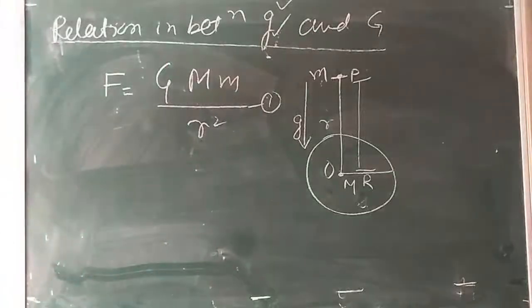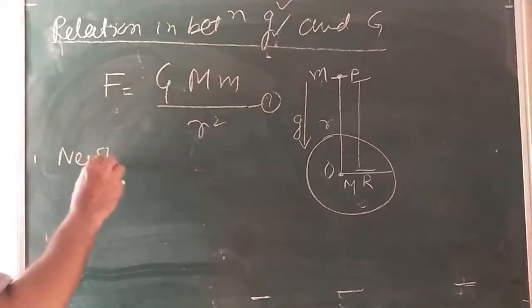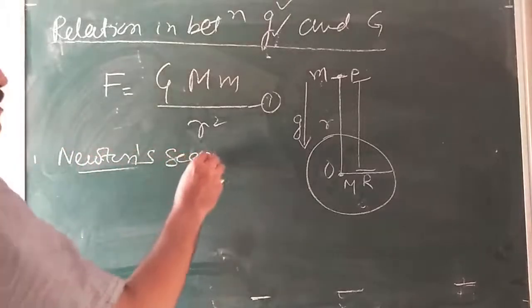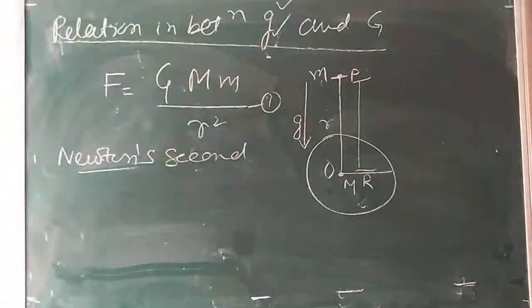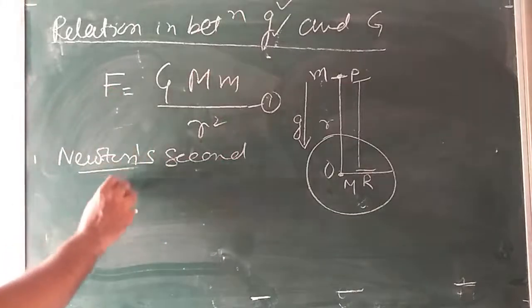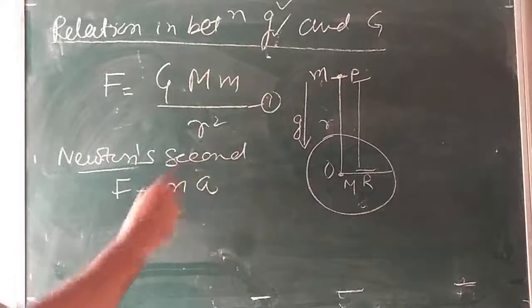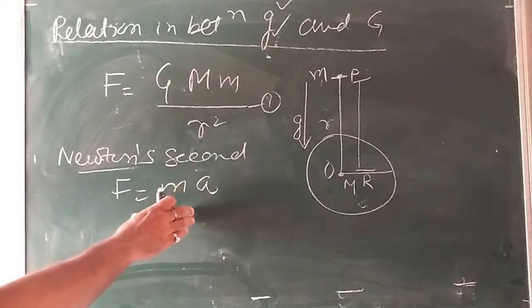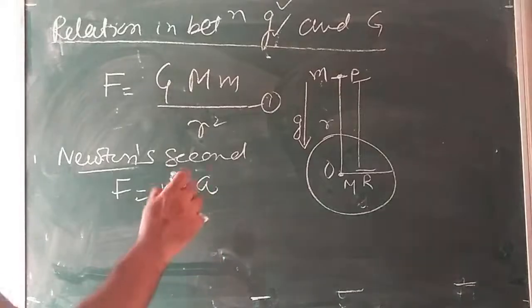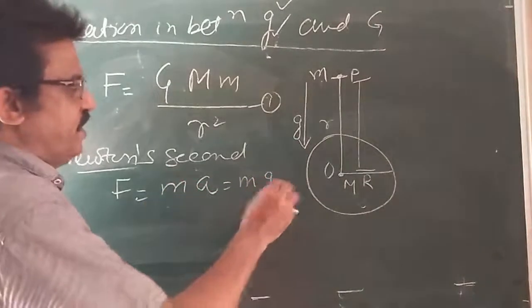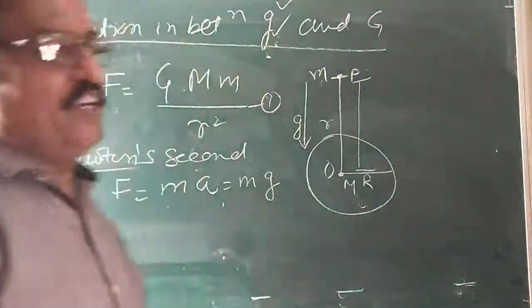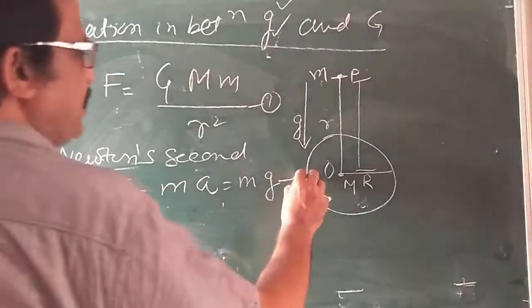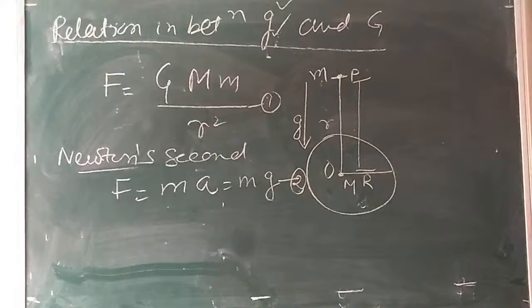It is clear. So the force which is acting over here, according to Newton's second law of motion, what is that? Again you will tell, sir, me. Newton's second law of motion, you know very well. What is that? Force is the product of mass and acceleration. Therefore, the magnitude of the gravitational force will be equal to the mass into acceleration due to gravity, because the body is falling down under the action of gravity. So F is equal to mg. This is our equation number 2.